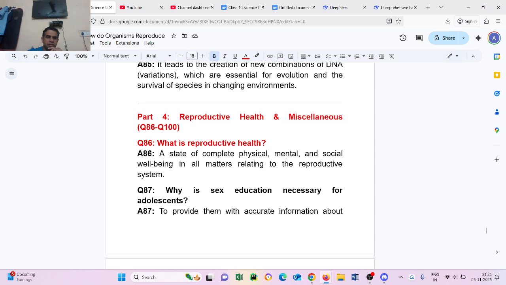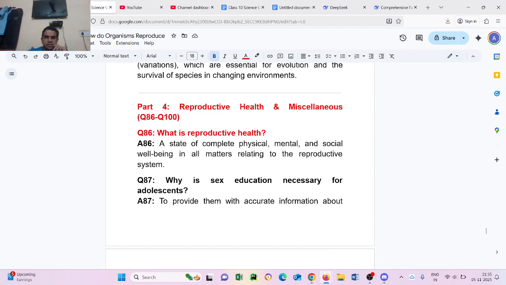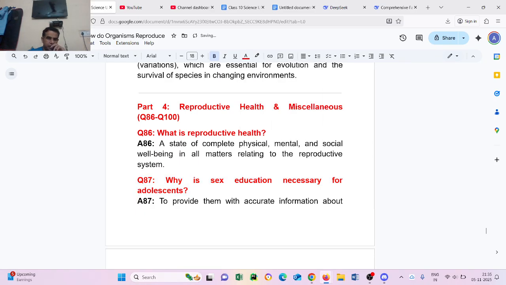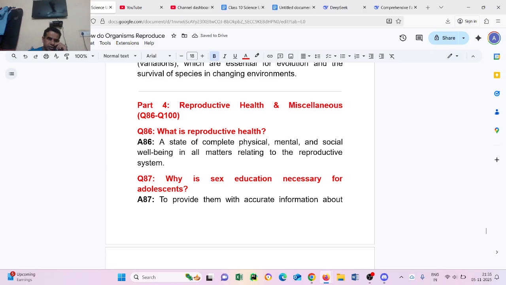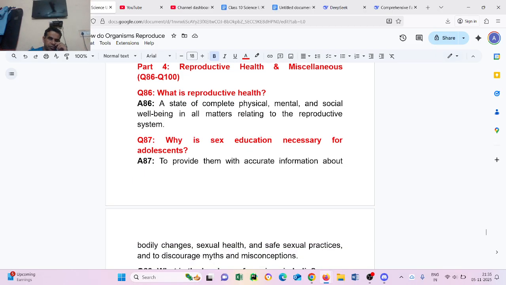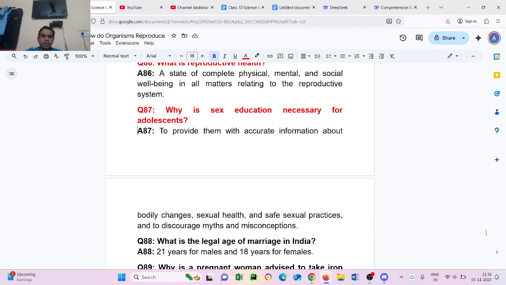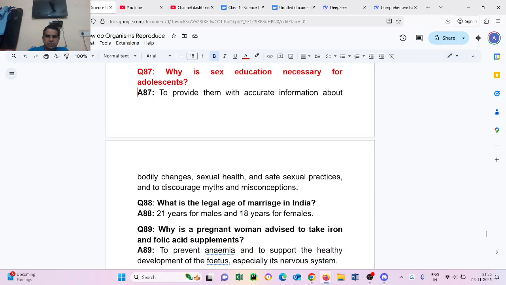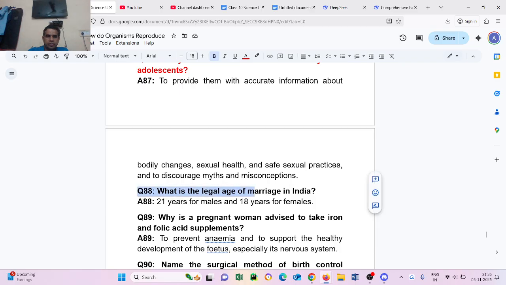Question number 87. Why is sex education necessary for adolescents? To provide them with accurate information about bodily changes, sexual health, and safe sexual practices, and to discourage myths and misconceptions. Question number 88. What is the legal age of marriage in India?